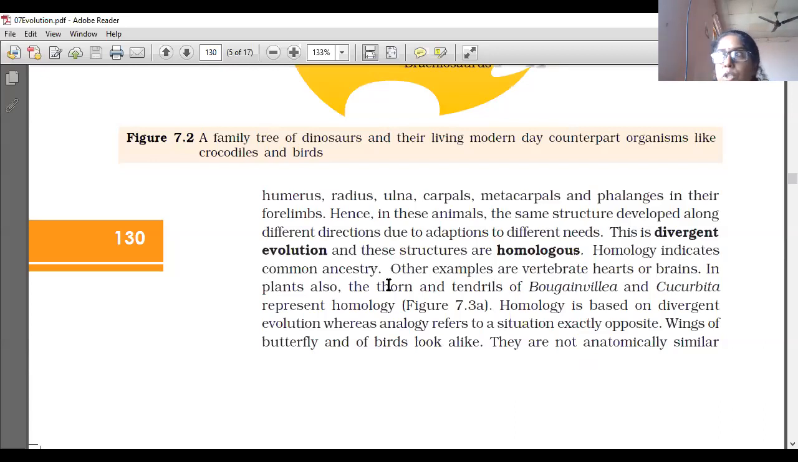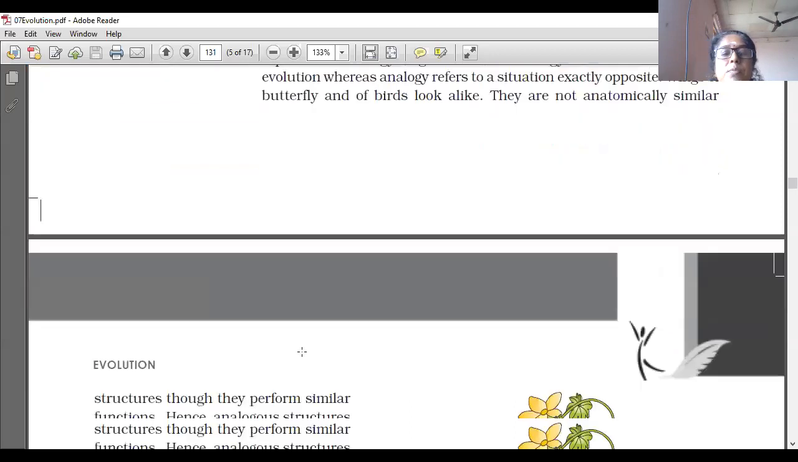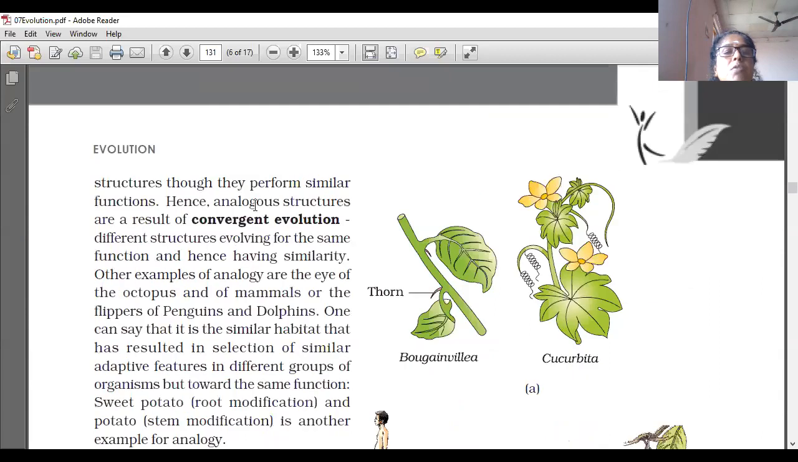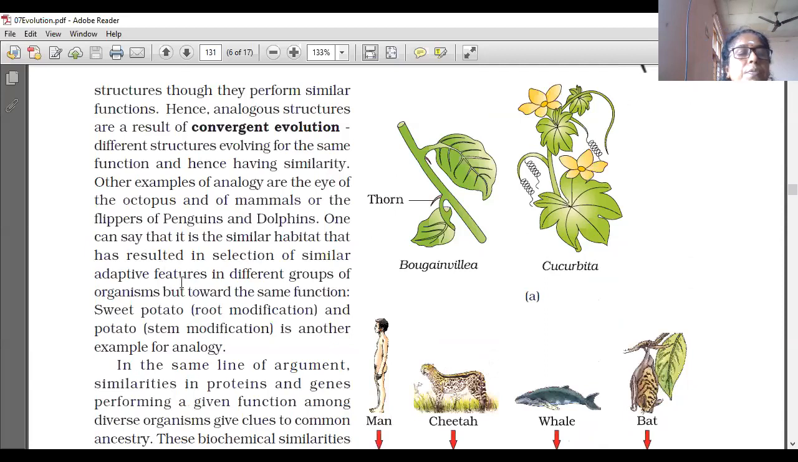Common ancestry is shown by that. All the organisms are formed from the same organism, that is what this shows. And convergent evolution examples are also shown: the eye of octopus and mammals, or the flippers of penguins and dolphins. One can say that it is the similar habitat that has resulted in selection of similar adaptive features in different groups of organisms, but towards the same function.